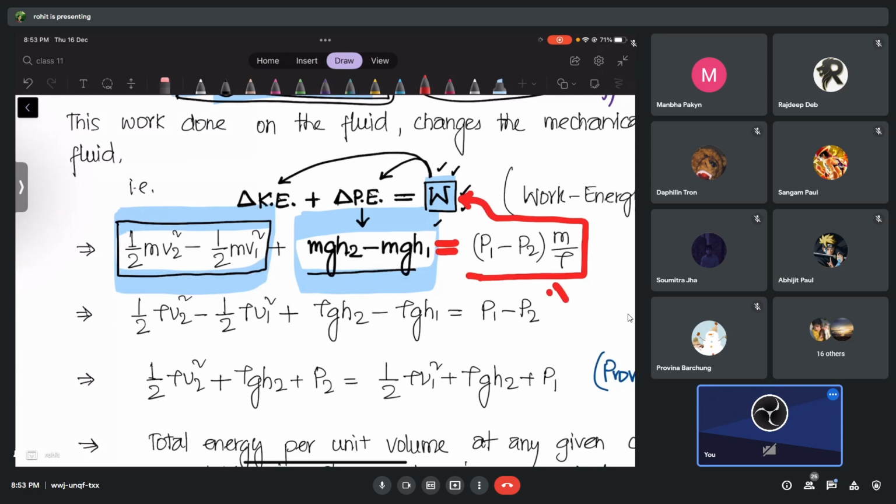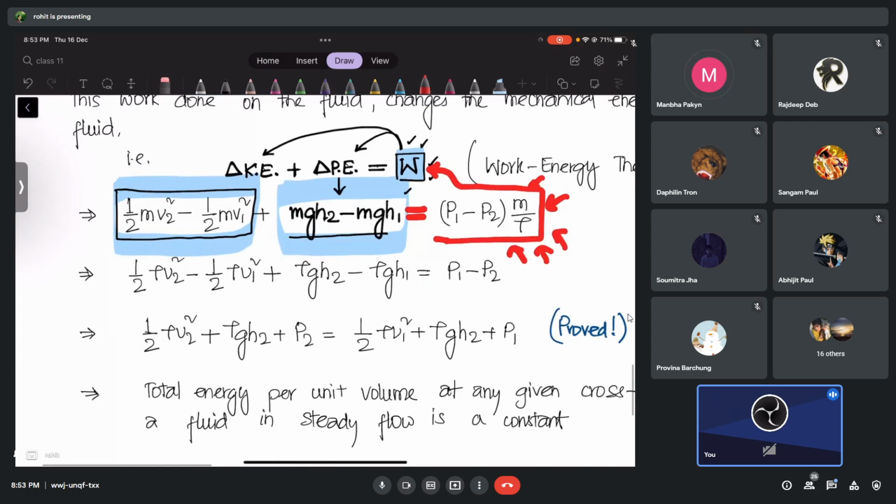Check this one. Do you remember? We have got this one, no? Yes, sir. Okay, so now we are simply going to arrange. If you look at both sides, what is common on both sides? M is common, right? So cancel. Then if you remember, there's a density here on the right hand side. Can I take this density to the left hand side or not, guys? Cross multiply, right? Yes, sir. So how is it going to look?